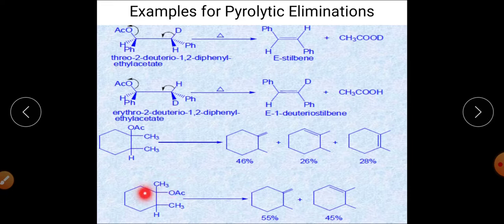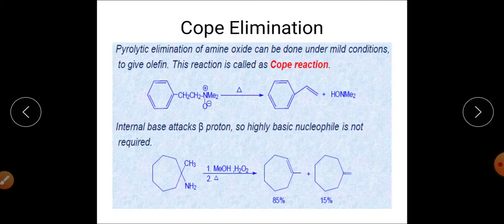So you are getting 55% of the product as this one, means hydrogen will be eliminated from this particular carbon, and 45% of the product has been synthesized by elimination of hydrogen from this particular carbon. So these are some examples that will explain the pyrolytic syn elimination reaction in case of ester.